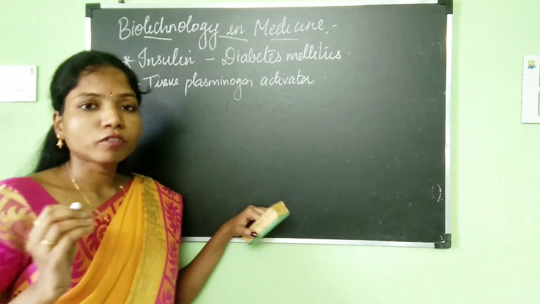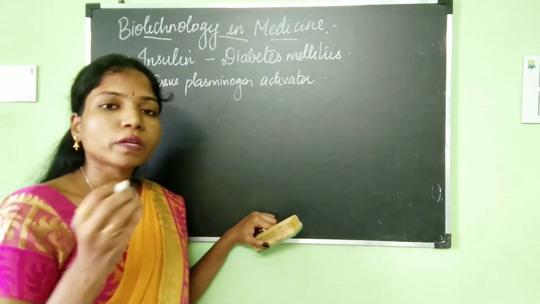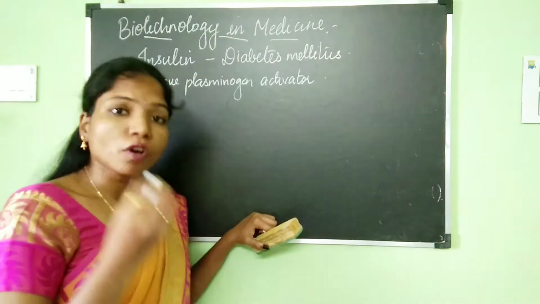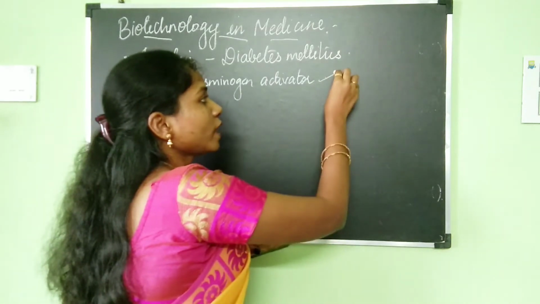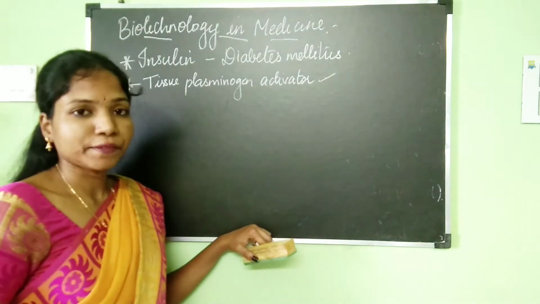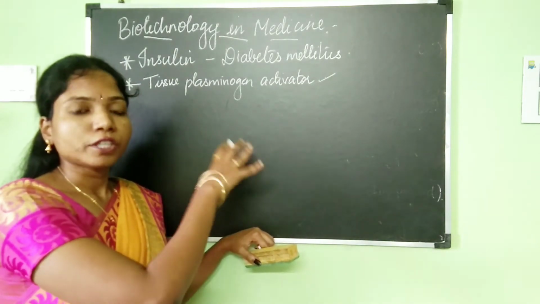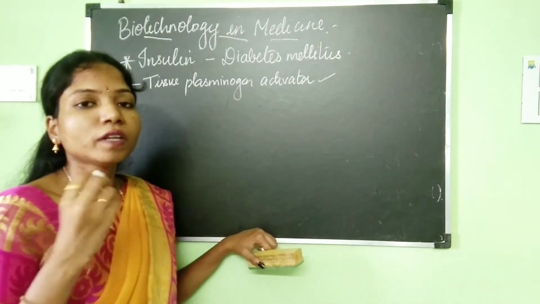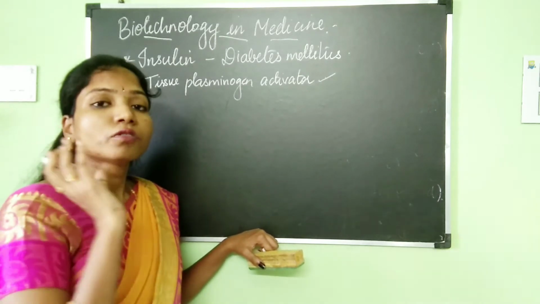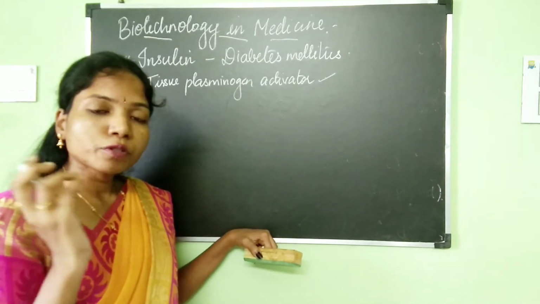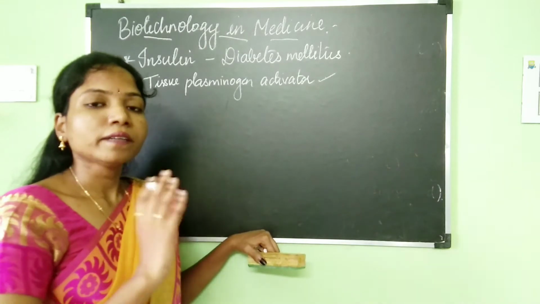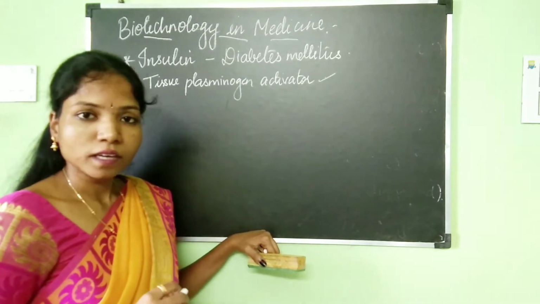If there are any blood clots, tissue plasminogen activator will help to dissolve them. It even helps to prevent heart attack. So this can be synthesized using rDNA technology to prevent blood clots as well as heart attack.